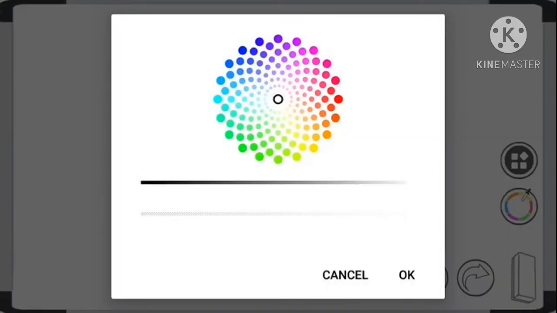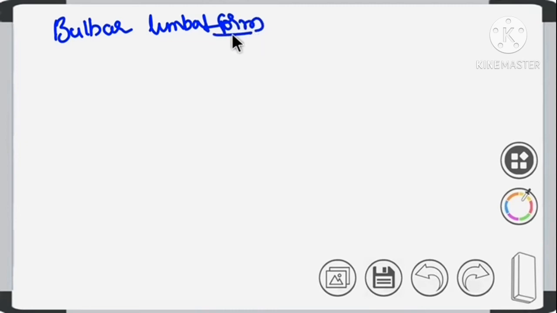Now moving to bulbar limbal form. Clear?